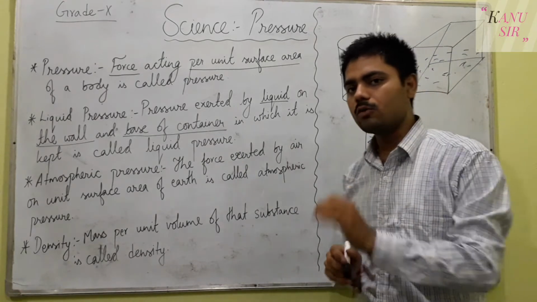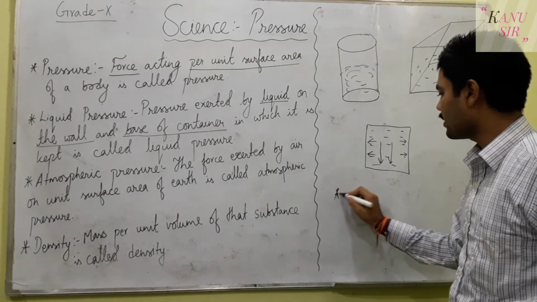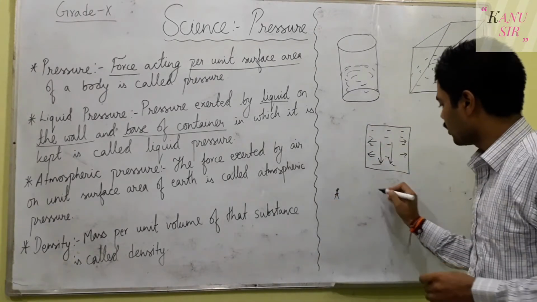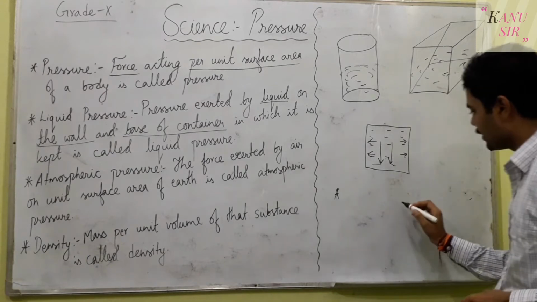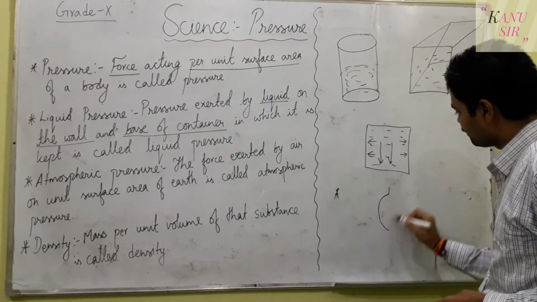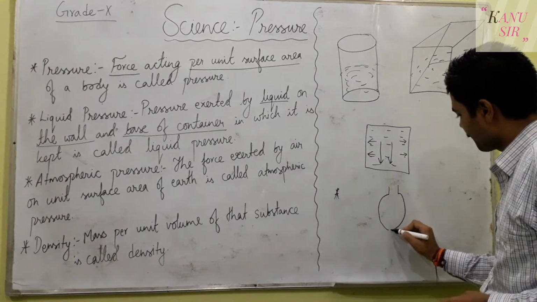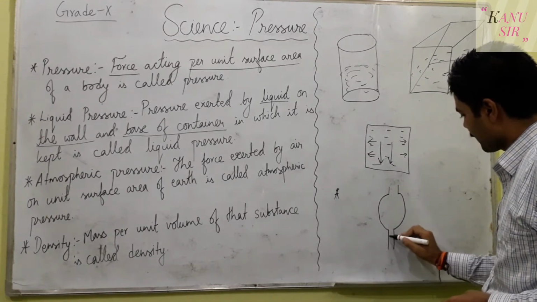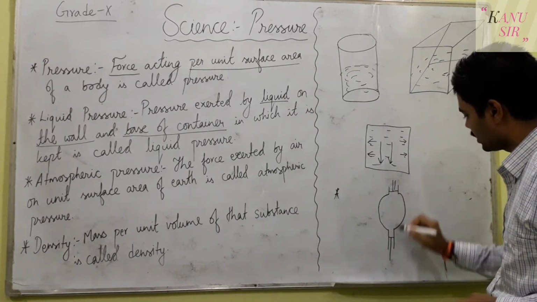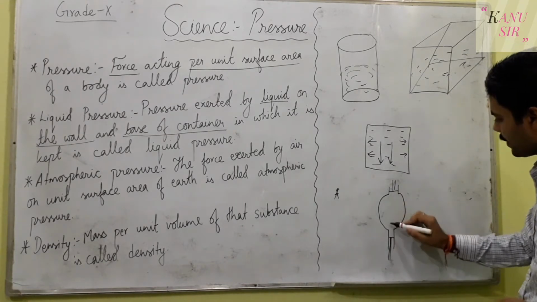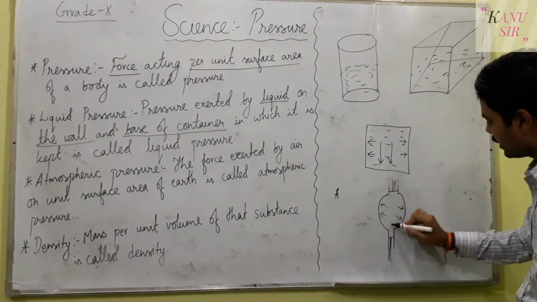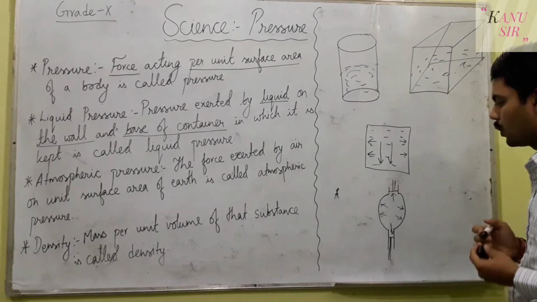One more point you must remember: liquid pressure exerts equally in all directions. If there is a closed container, for example, if you take a piston and this point is closed and another point is also closed, then the pressure exerted by the liquid in a container will be equally distributed in all directions if it is closed.